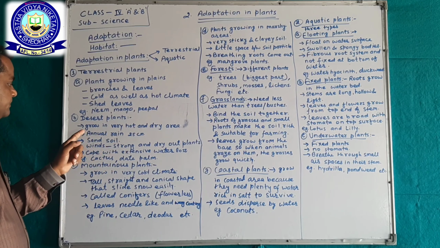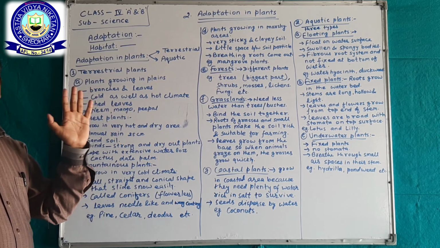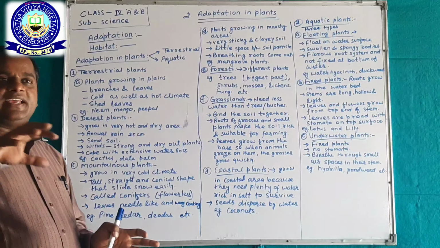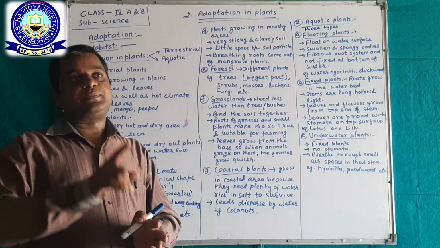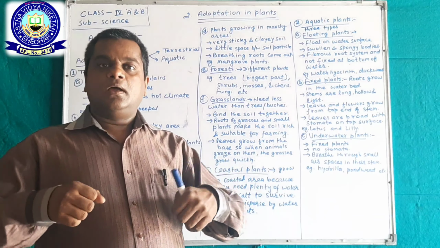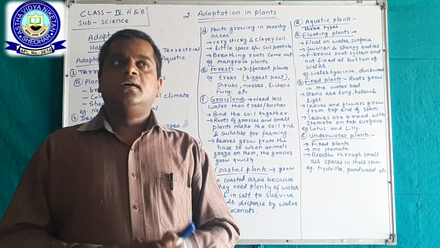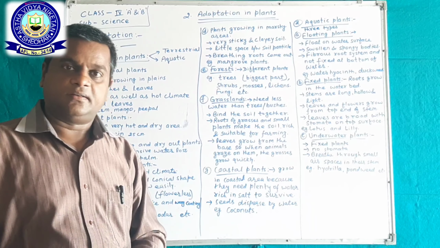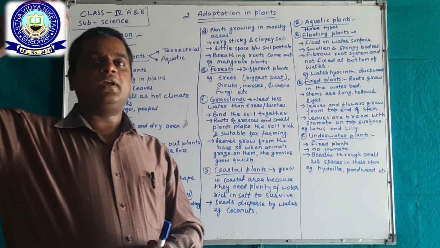In the desert, plants grow in a very hot and dry area. Okay. There is only sandy soil, and a special feature is that sandy soil gets heated very quickly in the daytime and becomes cold after sunset. Okay.